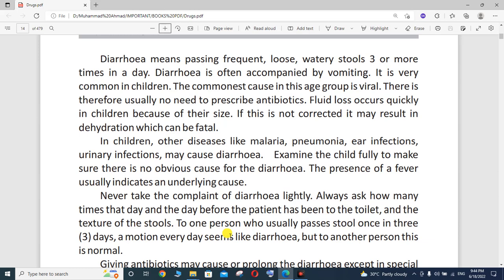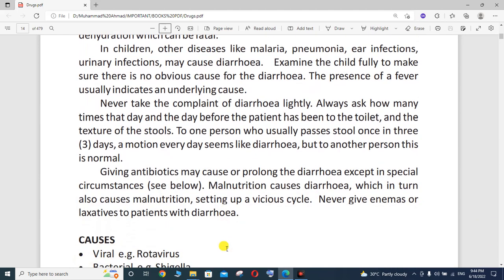For one person who usually passes stool once in 3 days, motion every day seems like diarrhea, but to another person this is normal. Giving antibiotics may cause or prolong the diarrhea except in special circumstances. Malnutrition causes diarrhea, which in turn also causes malnutrition, setting up a vicious cycle.